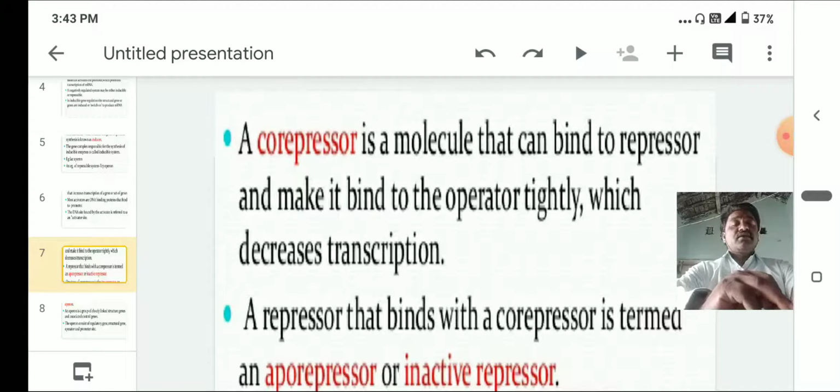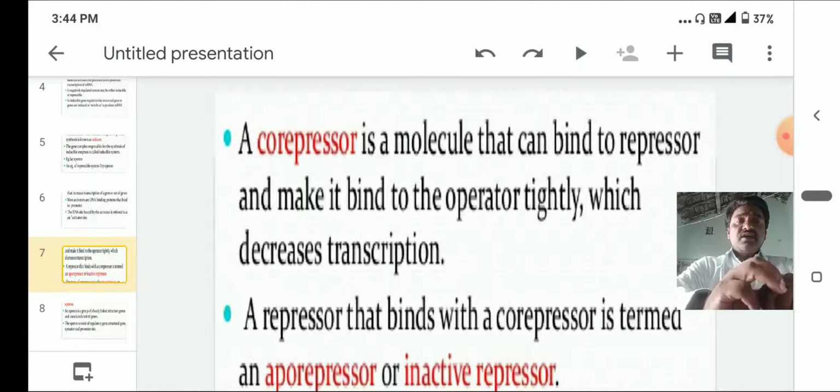A repressor that binds with a co-repressor is termed an aporepressor or inactive repressor. The repressor is a protein which binds to the operator.